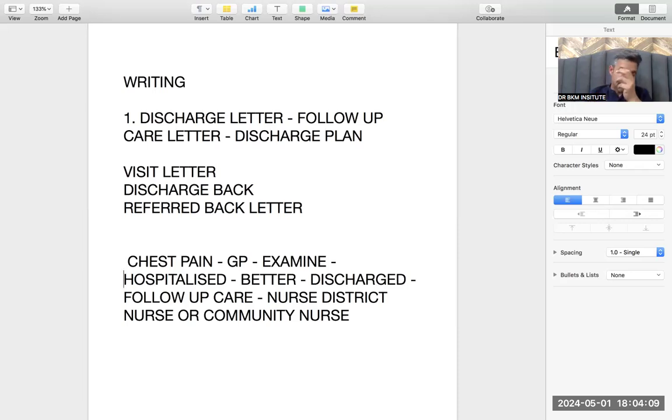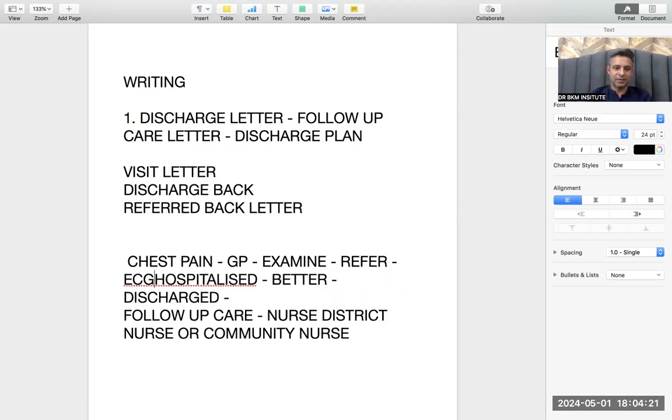It can be something else. So what he will do, he will refer the patient to hospital. Then the patient will go to hospital. He will have the ECG done. After ECG, he will be hospitalized. Now this is the story.